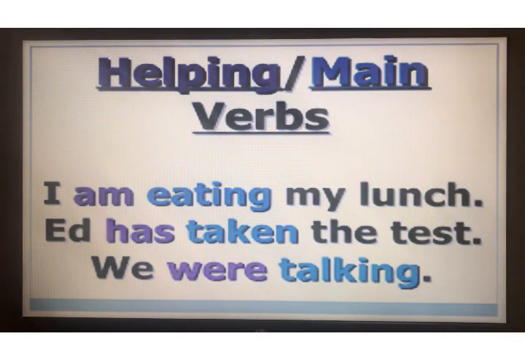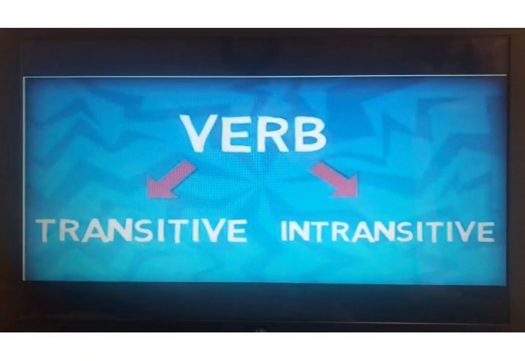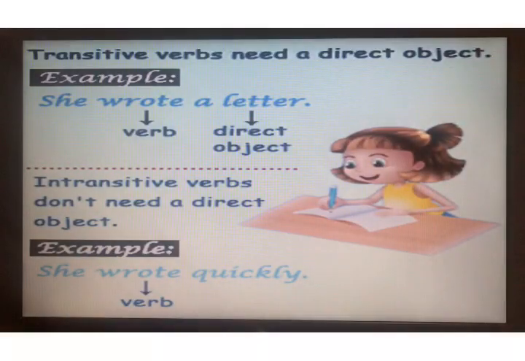We are going to continue further. Verbs are divided into two types, that is transitive verbs and intransitive verbs. Now we are going to study the difference between transitive and intransitive verbs with their examples. So the main difference is that transitive verbs need a direct object, while intransitive verbs don't need a direct object. Now what is direct object? What is the meaning of transitive verb or intransitive verb? Leave all that. I am going to tell you a simple trick. With that you can solve these examples.